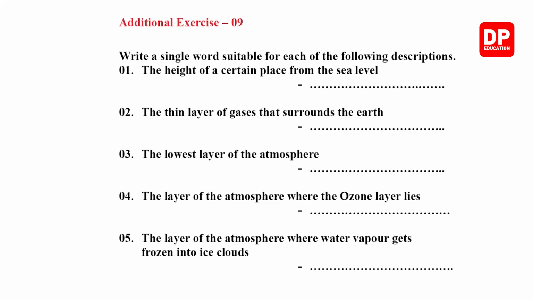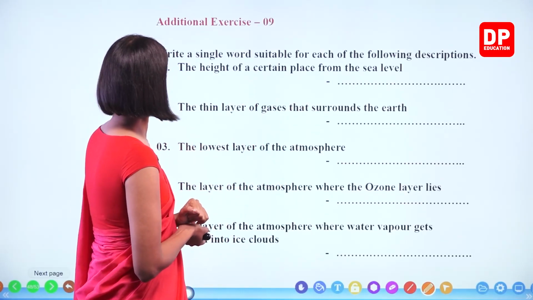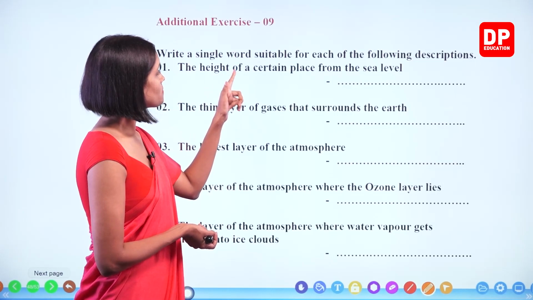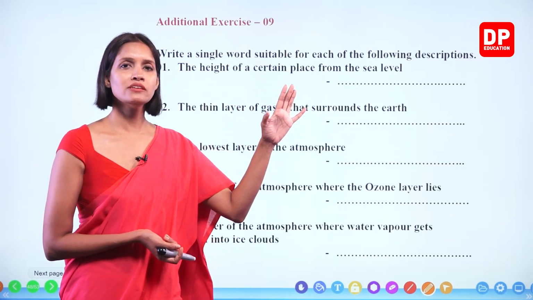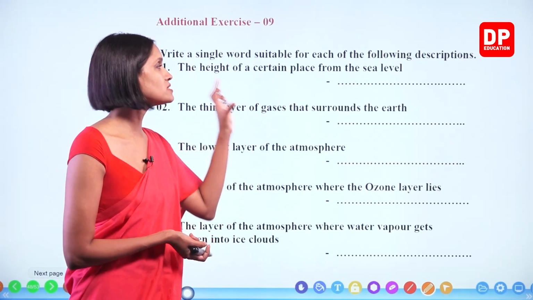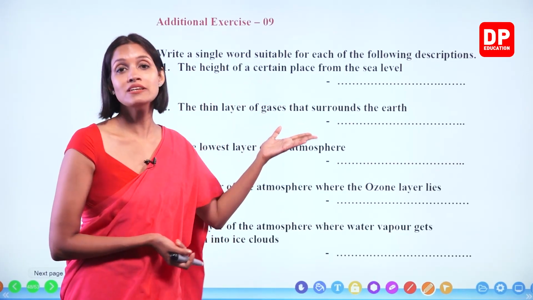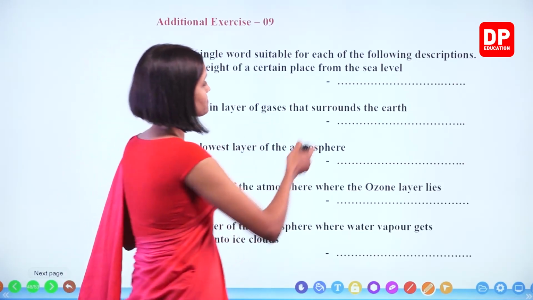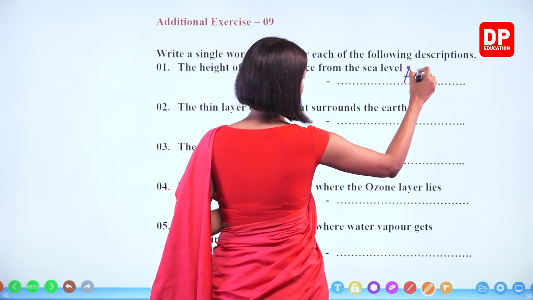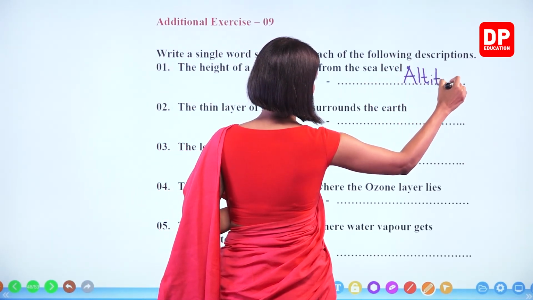Exercise number 9. Write a single word suitable for each of the following descriptions. Let's go through this. The height of a certain place from the sea level. Can you think of a single term used for these, children? It is known as the altitude.